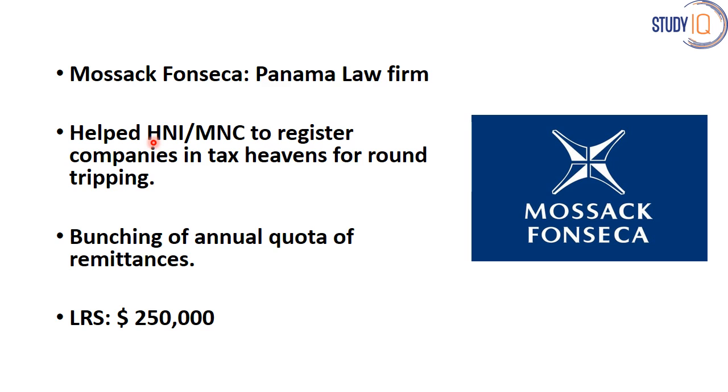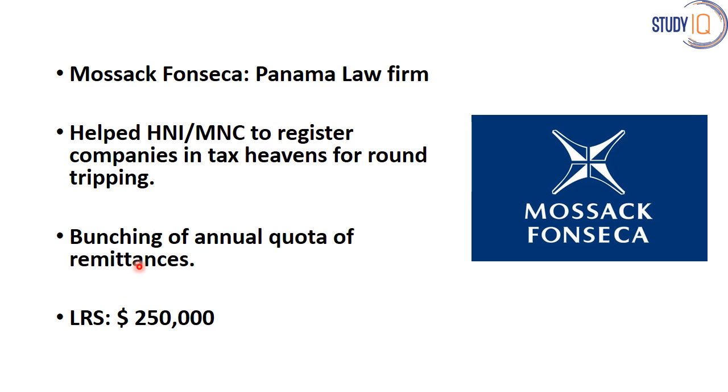This money was also being sent to Panama or the tax haven countries by the method of bunching. Bunching refers to the remittance scheme which the RBI allows. It says that an individual can only send $250,000 as remittance to another country.